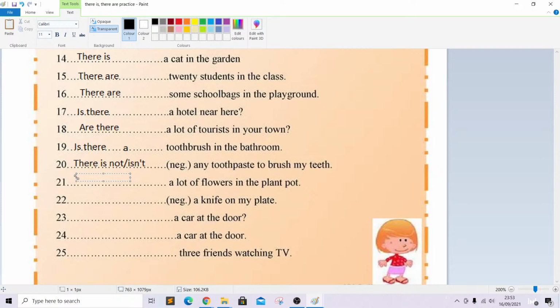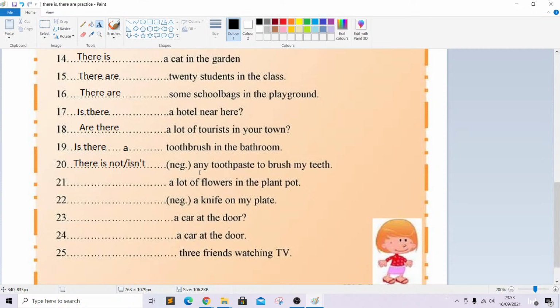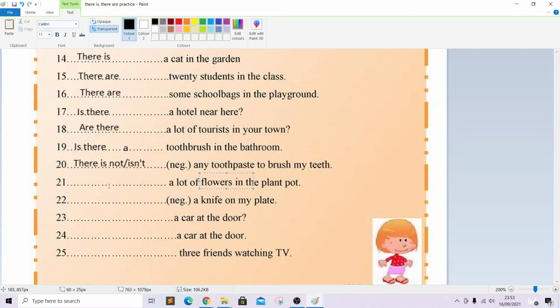Okay, there, blank, a lot of flowers in the plant pot. Okay, again, the quantitative a lot of with the plural noun flowers. So this has to be, there are a lot of flowers in the plant pot. In the negative, blank, a knife on my plate. There is not or isn't. There isn't a knife on my plate.